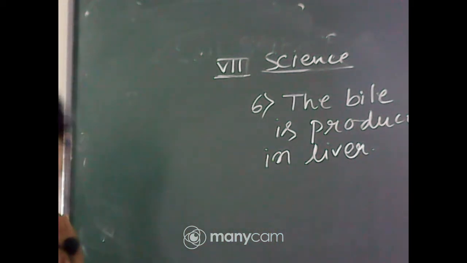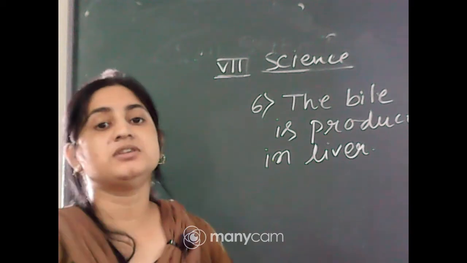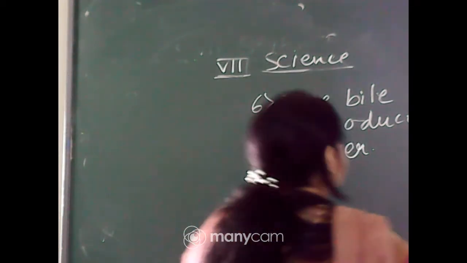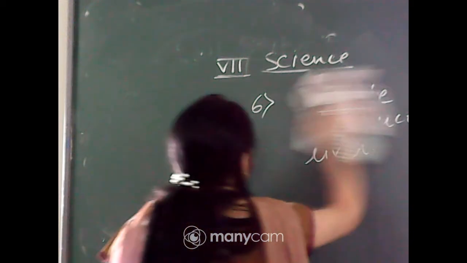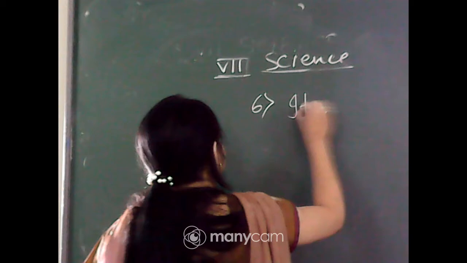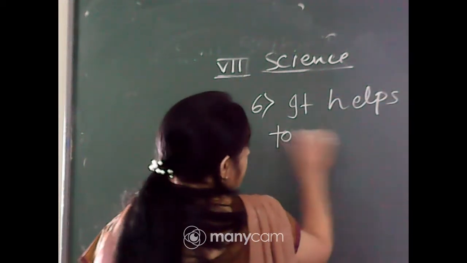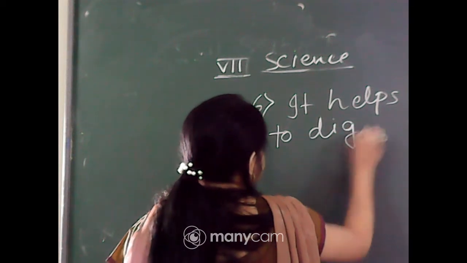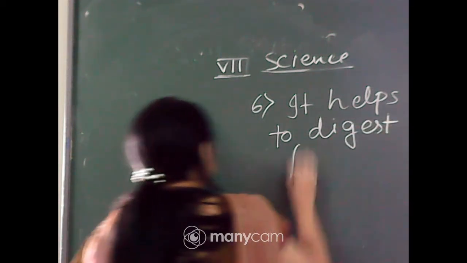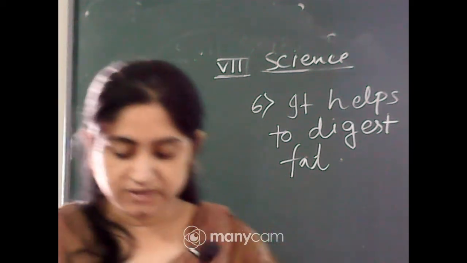Next, which component of food does it help to digest? Bile juice helps to digest fat. It transforms the fat into fatty acid and glycerol. It helps to digest fat. Okay. This is the answer of question number 6.